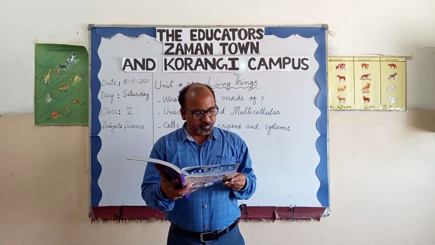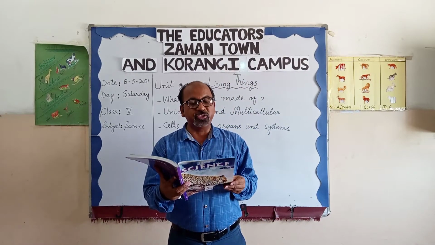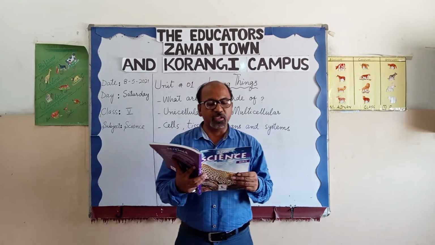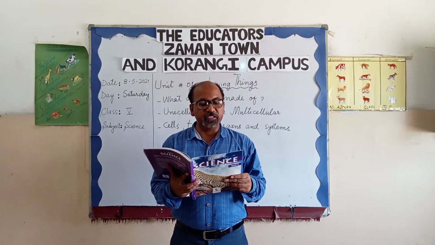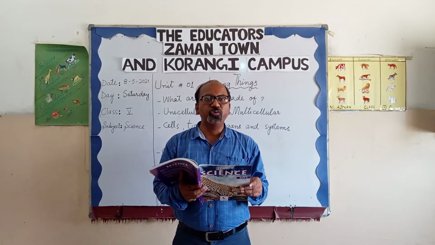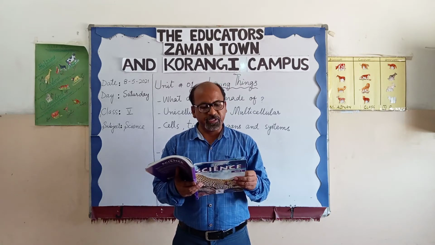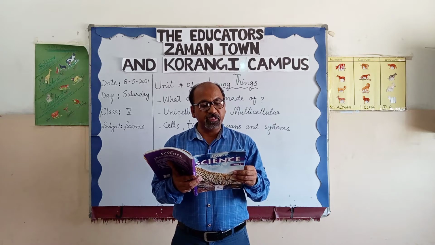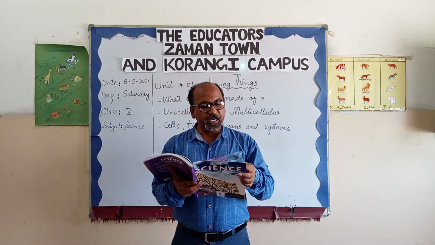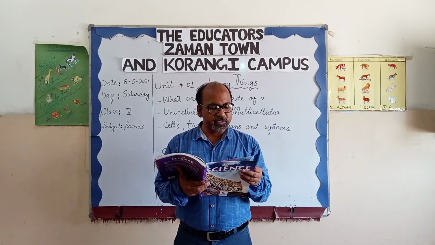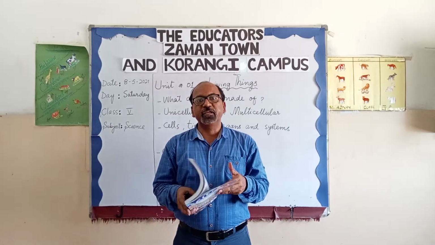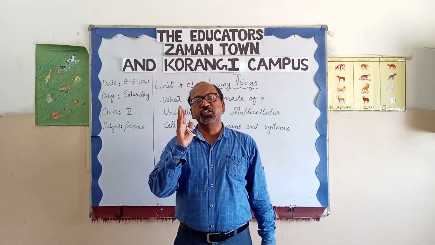Let's start from the book, page number 2. Every living organism is made up of tiny building blocks called cells. Each cell does a specific job. As I have told you, cells have their specific jobs. For example, they help to keep a living thing alive. There are some kinds of cells which provide structure.